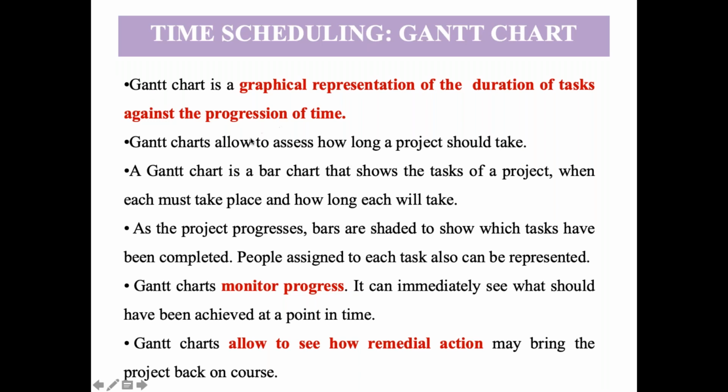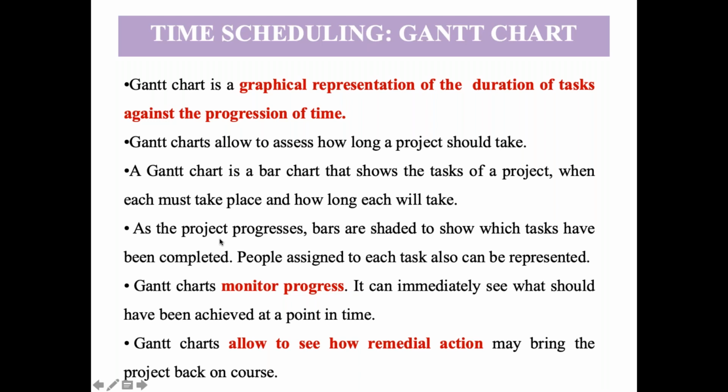So how much time will it take us to achieve anything in a project? I will explain it with an example now. We decide this beforehand with a Gantt chart. So basically, a Gantt chart is a bar chart that shows the tasks of a project and when each must take place and how long each will take. So as a project progresses, the bars are shaded to show the tasks that need to be completed.